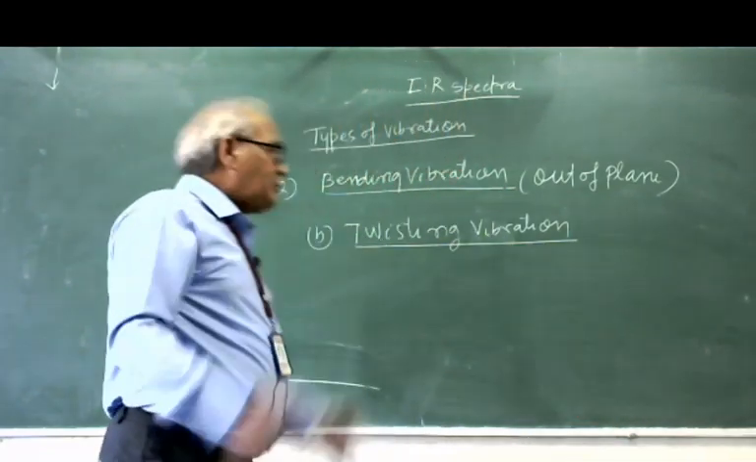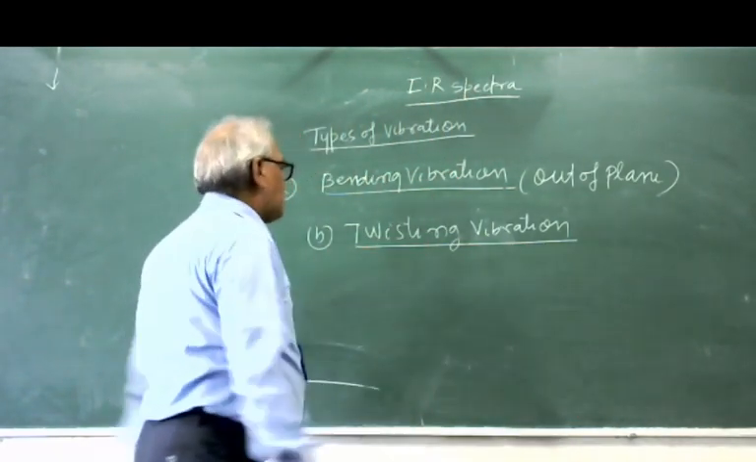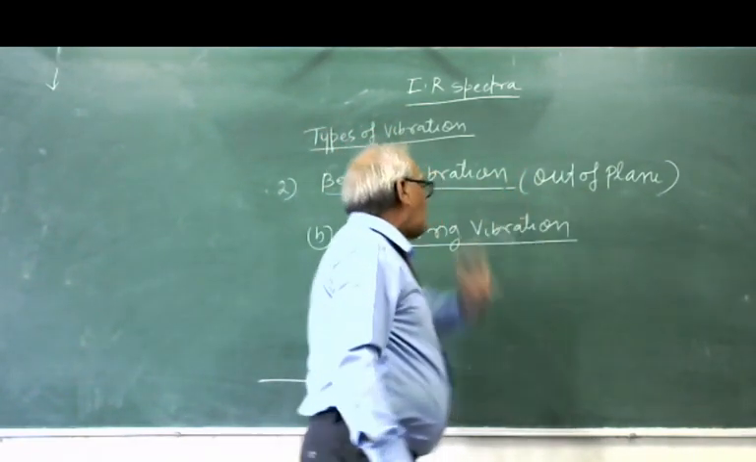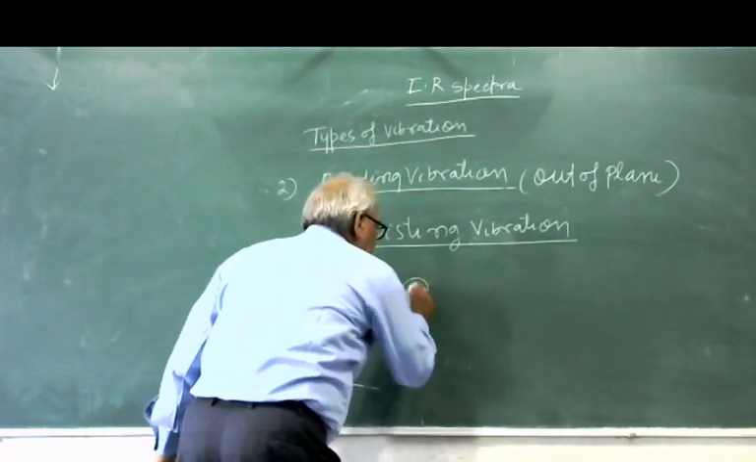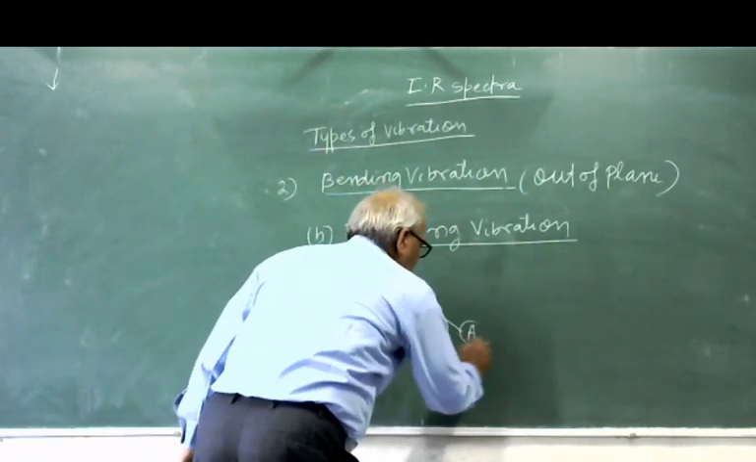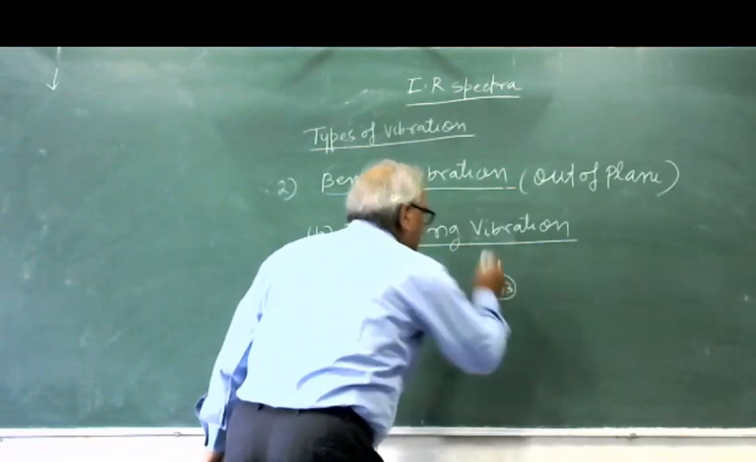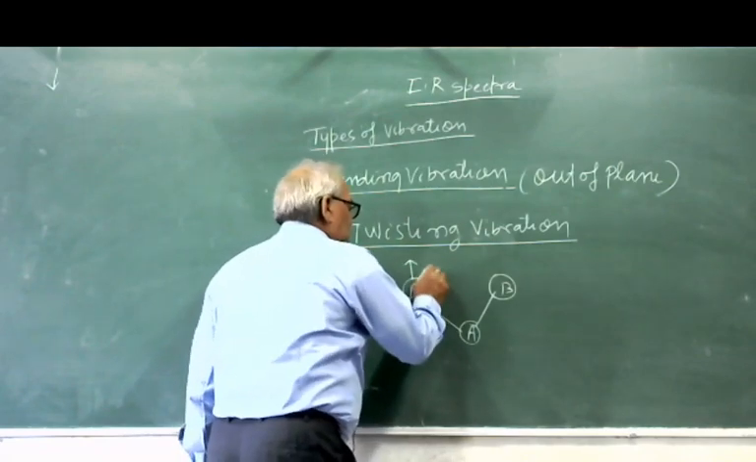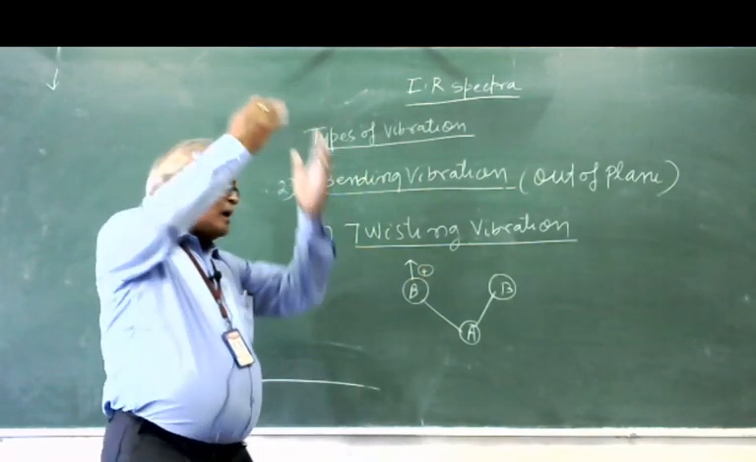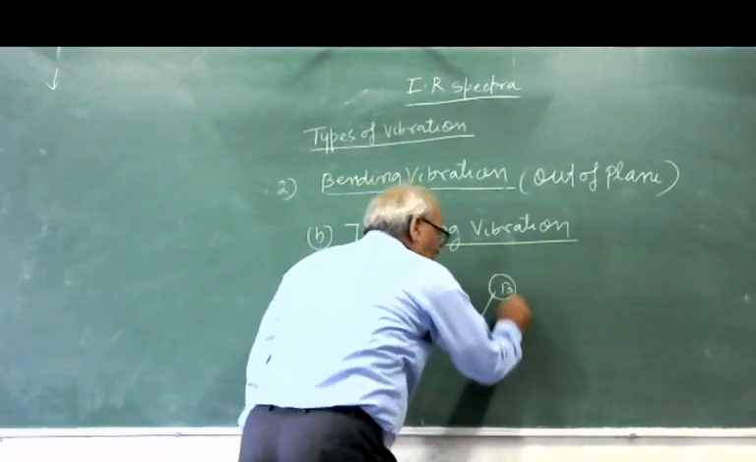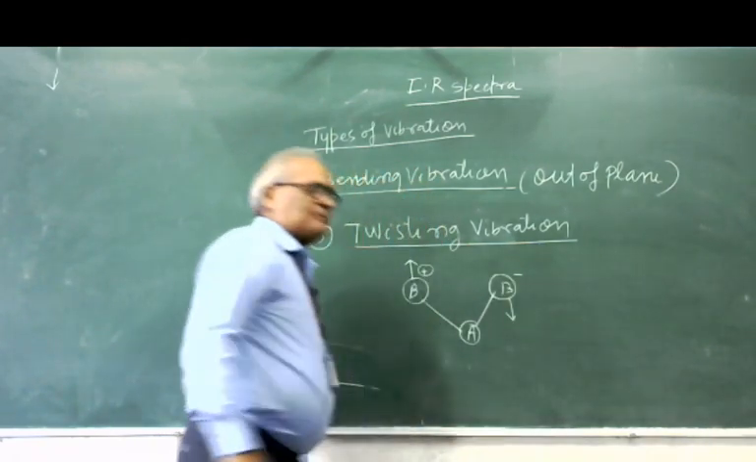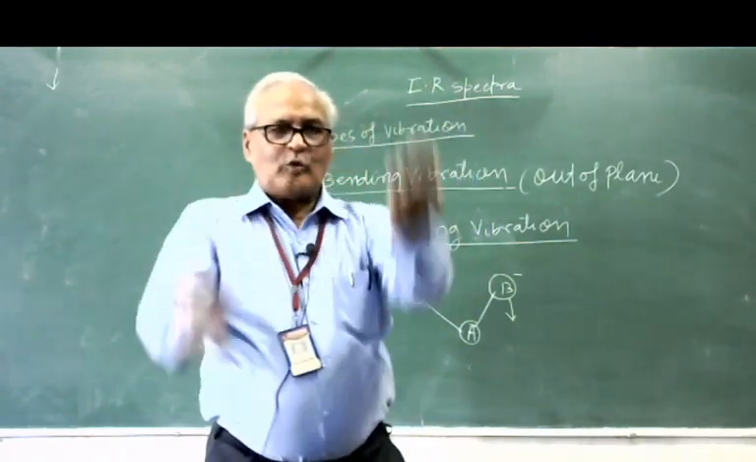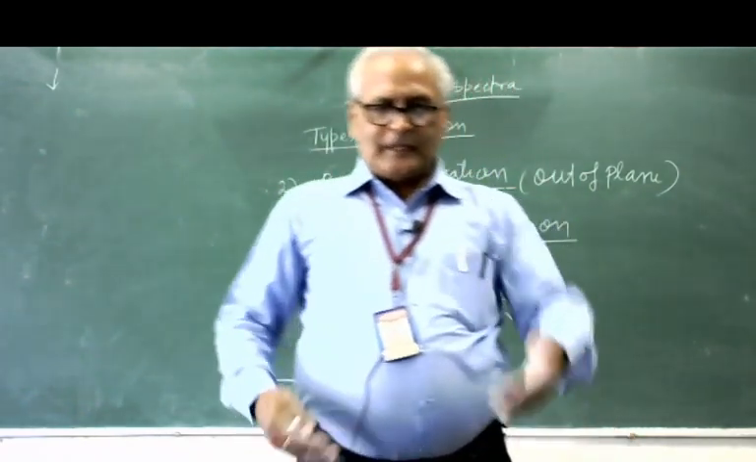So how can we represent this type of vibration, out of the plane, on paper? Suppose there is an atom B, and this is the central atom A, and this is the other atom B. If one moves up, meaning positive, then what will the lower atom do? It will come down, minus, negative. Up, down, up, down.